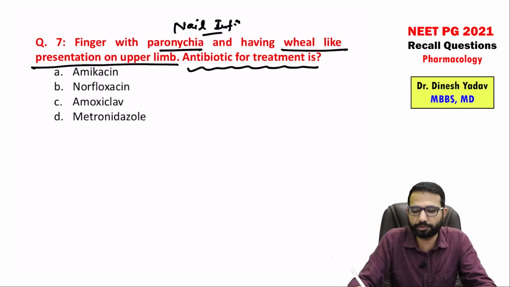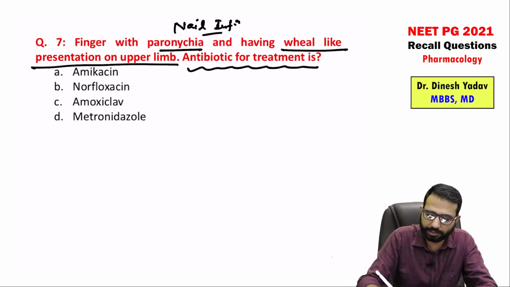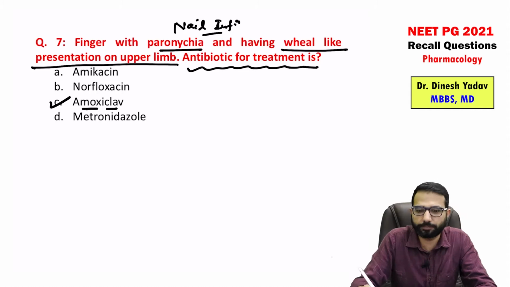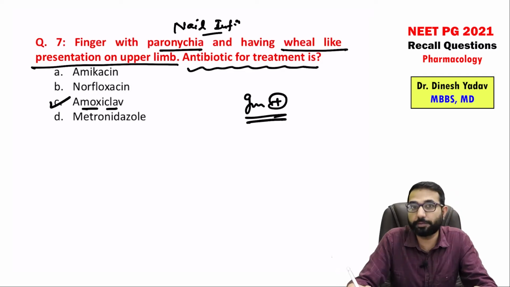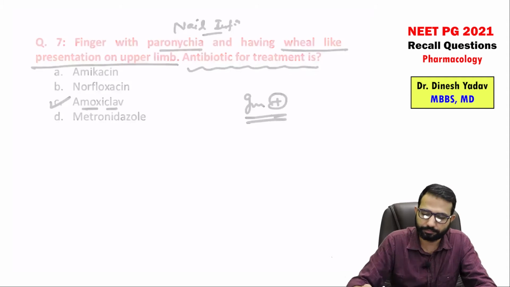Antibiotic for the treatment. For these types of patients, I told you amoxiclav, augmentin, right? So amoxiclav. So this is basically, most of the time you will see a gram-positive infection, and in this we use amoxicillin plus clavulanic acid, augmentin. So that is amoxiclav, right? So this is a direct question, antibiotic selection.